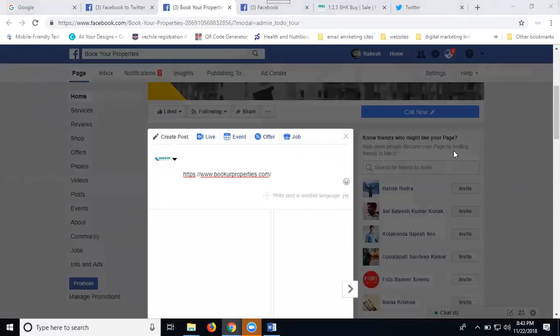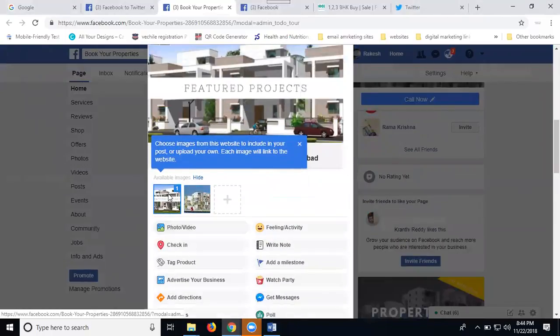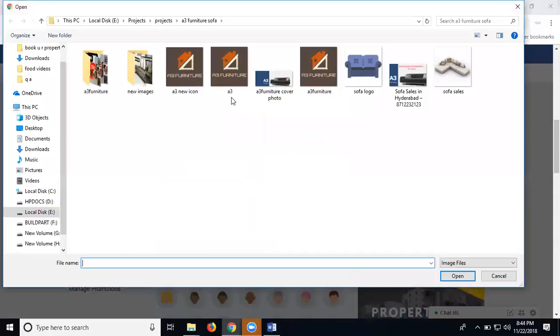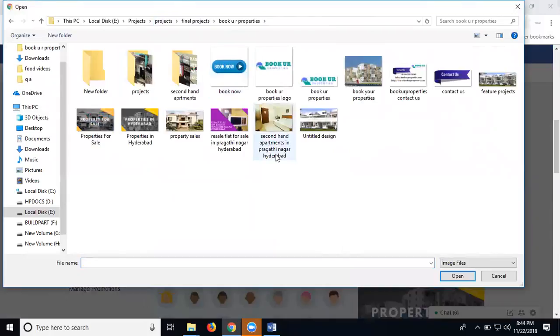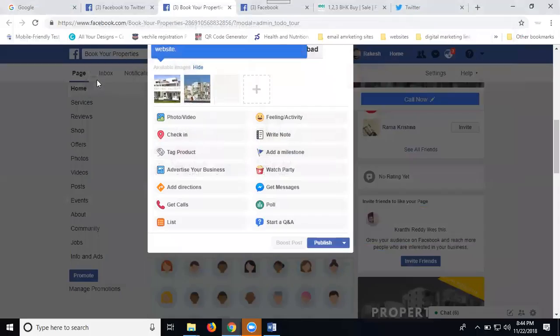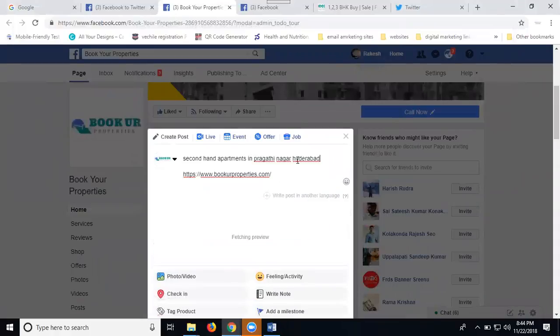Here one condition is applicable when sharing any content from Facebook to Twitter. Link with integration will be acceptable. Sharing an image will be applicable to the Twitter account. So I'm removing both images and adding a new image. Select it. Copy this. Paste it. Select Hyderabad.